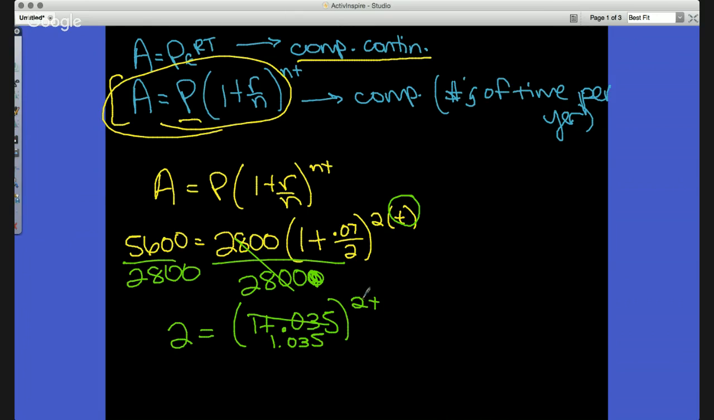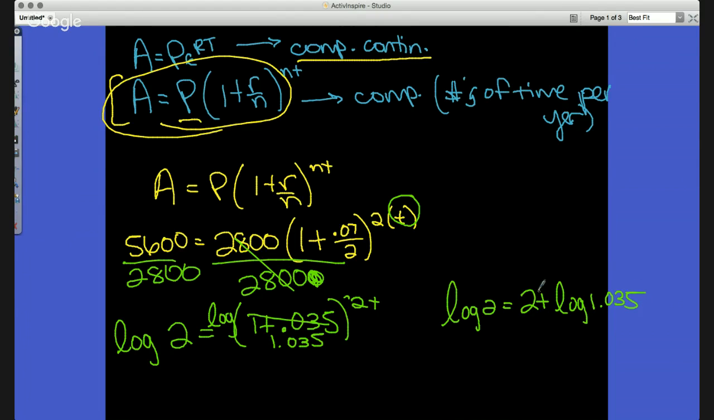Now, how can I get rid of that 2t? Well, there's a way you could do that. It's actually by taking the log of both sides, because think about it. If I can't change these two bases, the way to be able to get that 2t to the front is by taking the log of both sides. So once I do that, I get log of 2, I'll put it over here, equals, shoot the 2t to the front. So 2t log of 1.035.